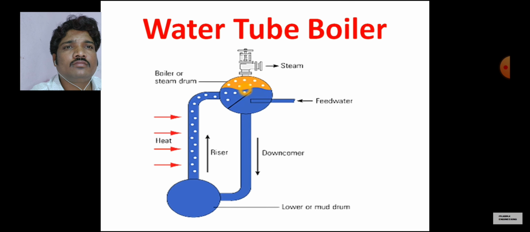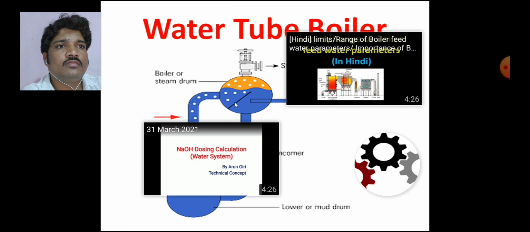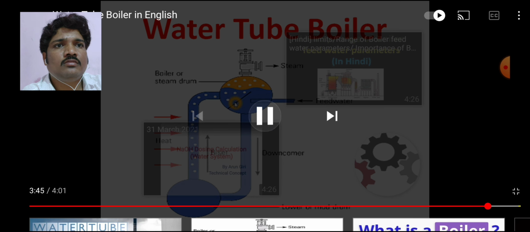When we use the steam, pressure reduces in this area. Due to the reduced pressure, the natural flow of water through this tube increases. That's why it is known as self-controlled.